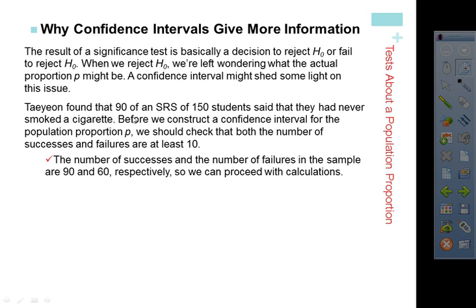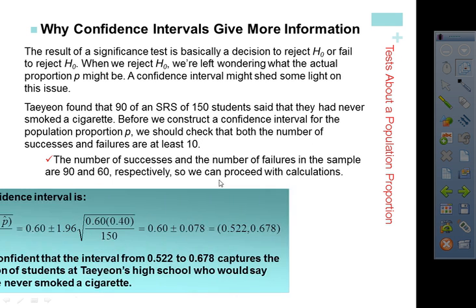So Taeyeon found 90 out of 150 students said they had never smoked a cigarette. Before we construct a confidence interval for the population proportion, we should check that both the number of successes and failures are at least 10. Okay, so they're looking at the normal. The number of successes and failures are 90 and 60 respectively, so we can proceed to calculations.